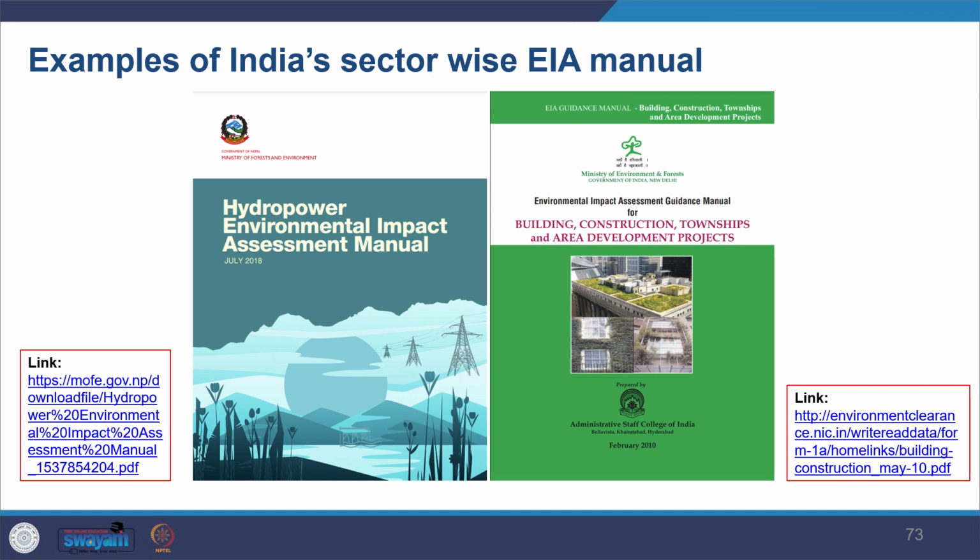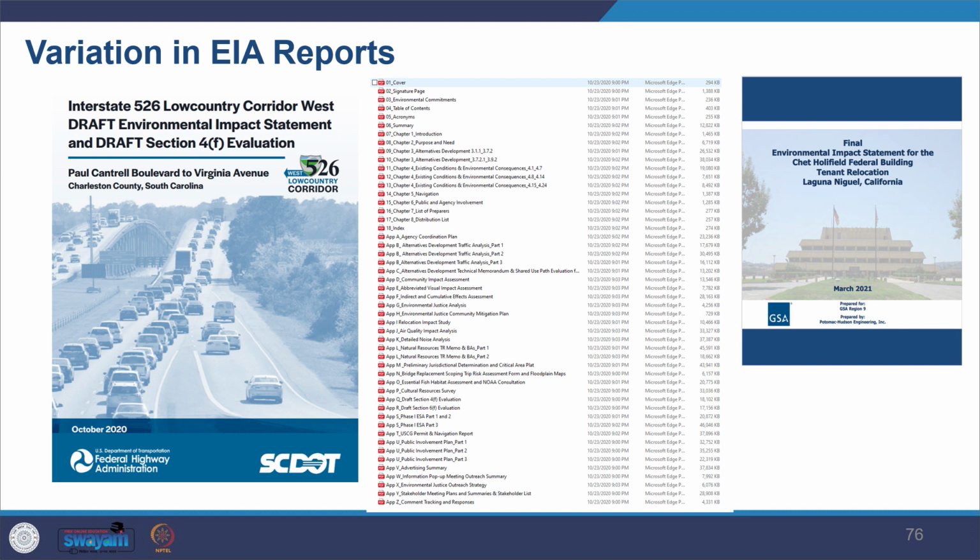The size of an EIA report can vary a lot. Here, I've just taken it from my desktop, you can see the number of annexures which you have along with this report. That's such a lengthy EIA report, whereas in another EIA report, the example created for you, there's only one file. So it might vary how intensive the report is, or how thick or thin the report is. And another aspect is the presentation.